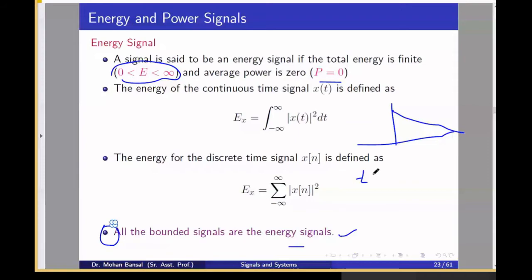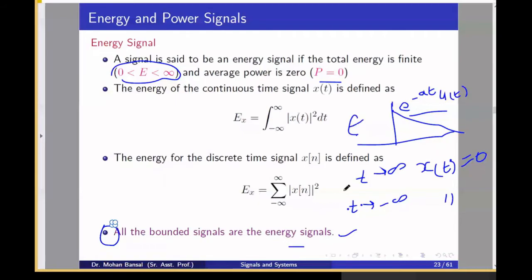So if we write e to the power minus at u(t), understand this concept. This is a very useful concept. Direct questions will be asked in 1 mark questions. This is e to the power minus at u(t). Questions may ask whether this signal is an energy signal, power signal, neither energy nor power signal, or both energy and power signal. So you should understand this is a bounded signal and its value is 0 as t tends to infinity. So this will definitely be an energy signal.